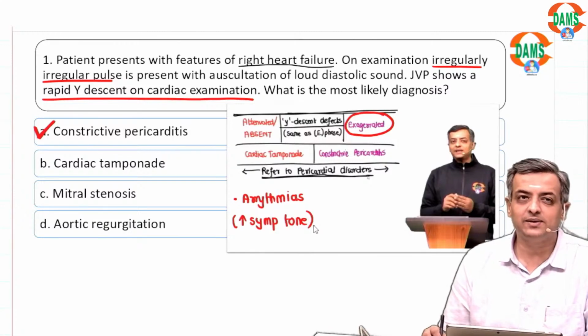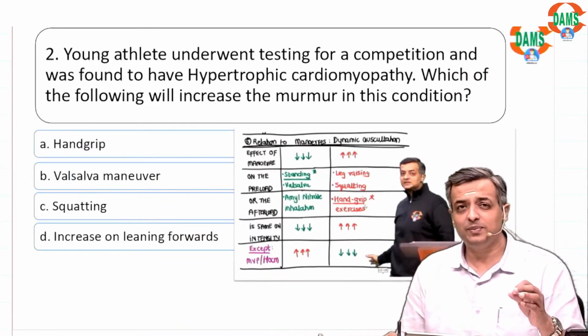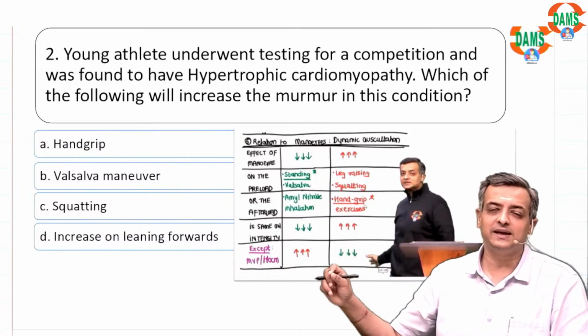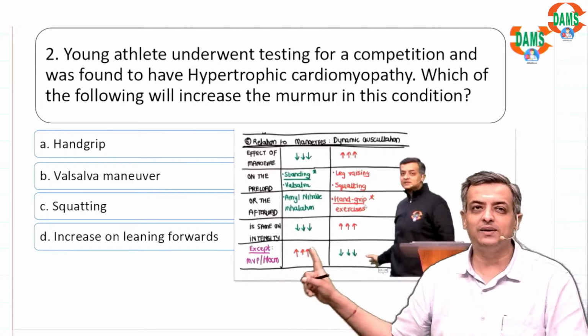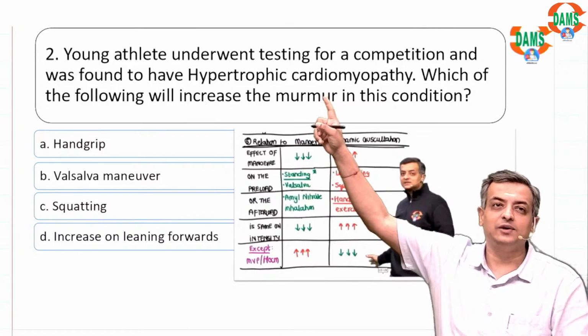I think this recall has been very consistent and the disease is the same. In the second one also, repeated dynamic auscultation, I have always told you they ask the exception to the rule: MVP or HOCM. In a patient with hypertrophic cardiomyopathy, which maneuver will increase the murmur?